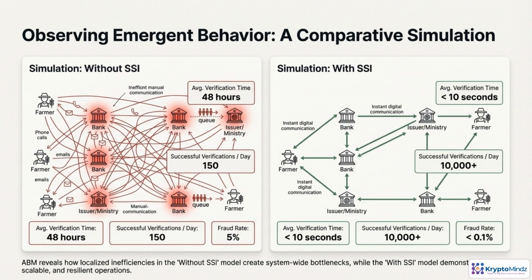Observing emergent behavior. When we compare the simulations, the results are dramatic. Without SSI, inefficient manual communication creates system-wide bottlenecks, resulting in an average verification time of 48 hours. With Ziraai's SSI model, we see fluid, scalable operations where verification takes less than 10 seconds and the fraud rate drops from 5% to near zero.